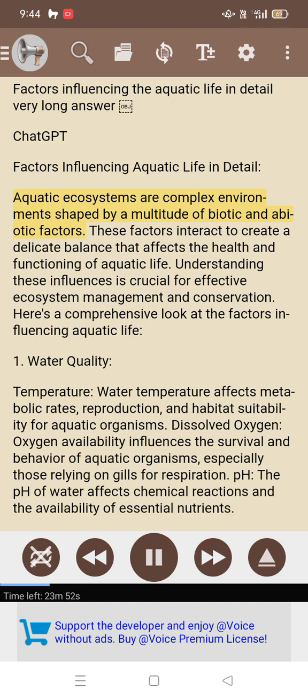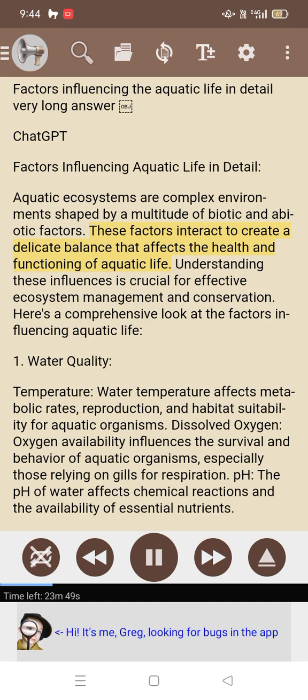Aquatic ecosystems are complex environments shaped by a multitude of biotic and abiotic factors. These factors interact to create a delicate balance that affects the health and functioning of aquatic life. Understanding these influences is crucial for effective ecosystem management and conservation. Here's a comprehensive look at the factors influencing aquatic life.